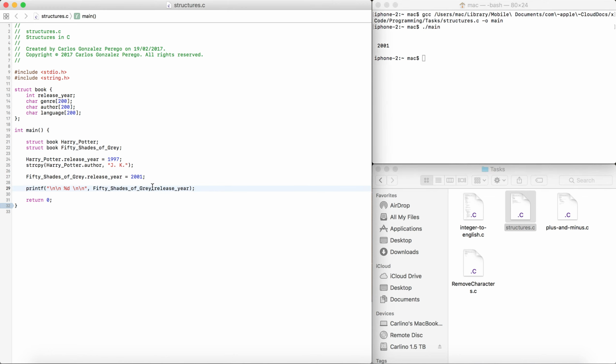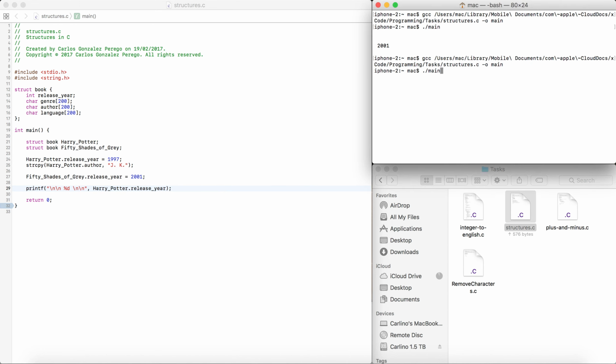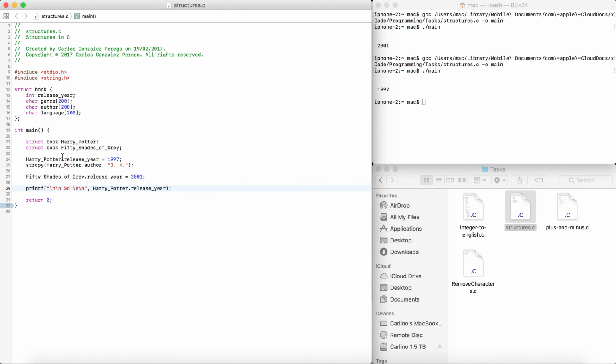If we were to change this and check what Harry Potter has, we'll see that it says 1997, and that's because they're two different. They're the same integer, but they're from different structures. Therefore, they can store different data. And you can imagine what this is useful for, like any kind of library, for example. That'd be really useful.